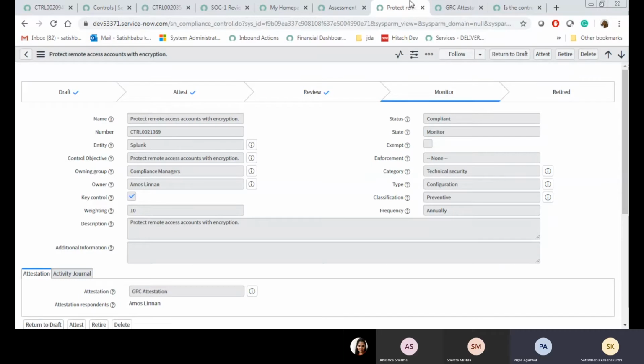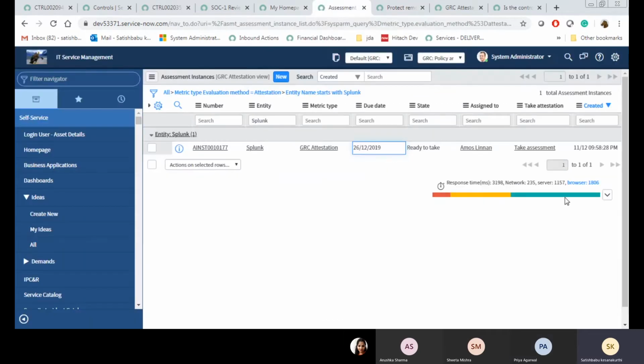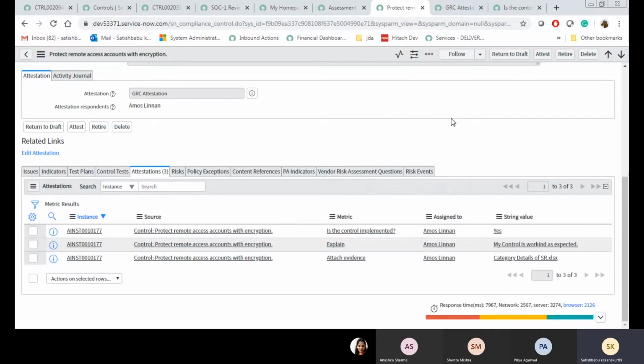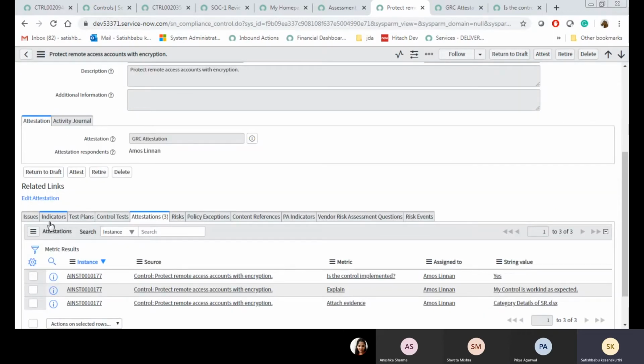But the attestation will trigger in 2020. So in 2020 it will trigger the attestation again. At that time, the expiry date here will change: 12/12/2020 is the created date, and here 26/12/2020. Okay, clear? Now see, after monitor we are going to monitor this particular control using indicators.